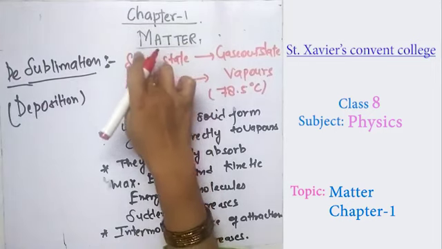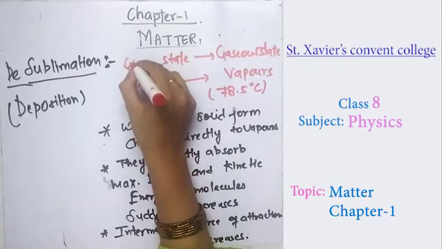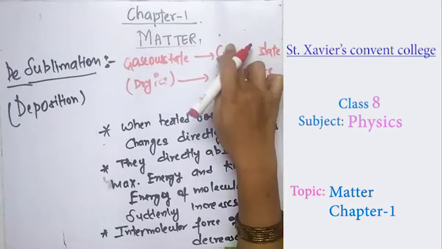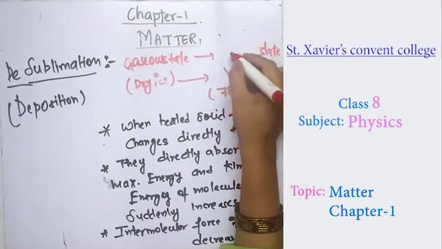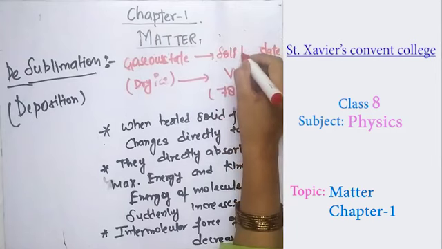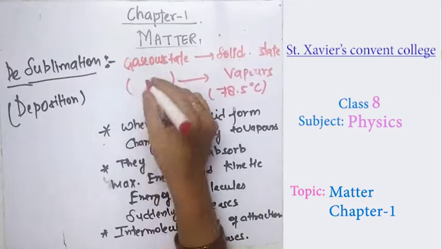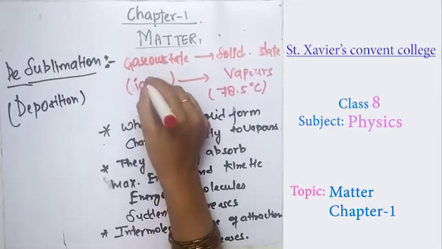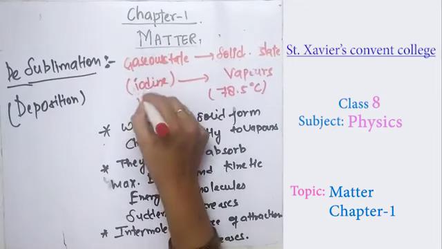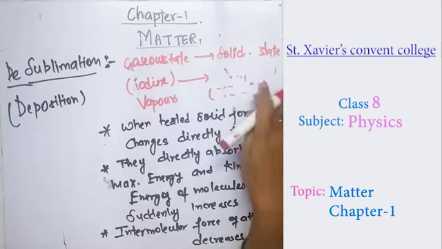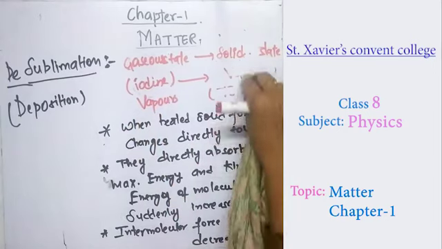In this, the gaseous state gets back to the solid state without coming to the liquid form. So the gaseous state directly changes into the solid state. A simple example is iodine vapors, which change directly into the solid form, that is iodine.